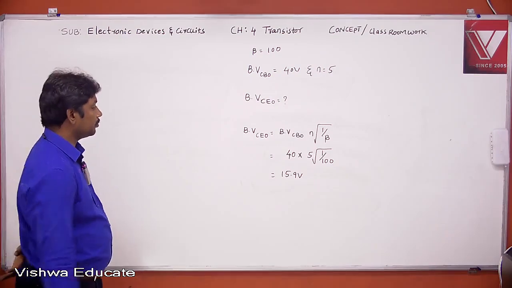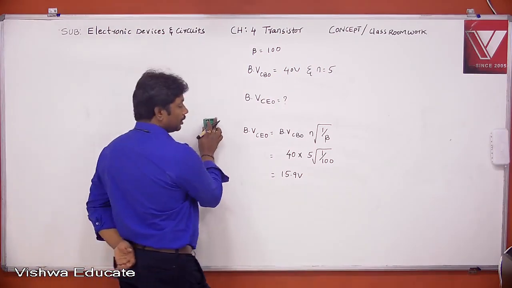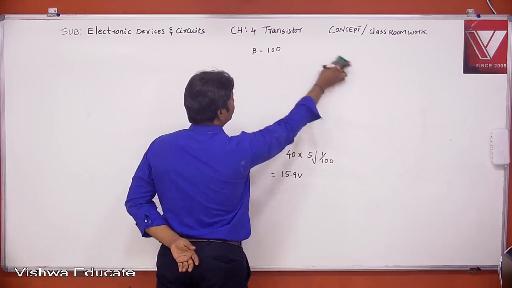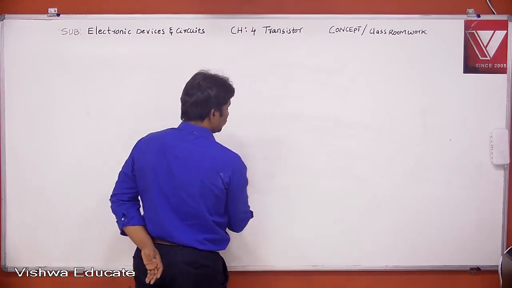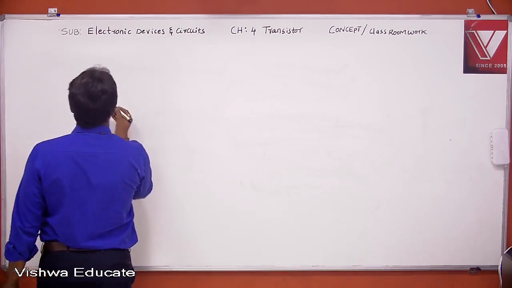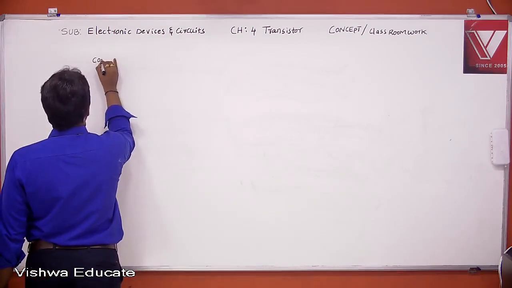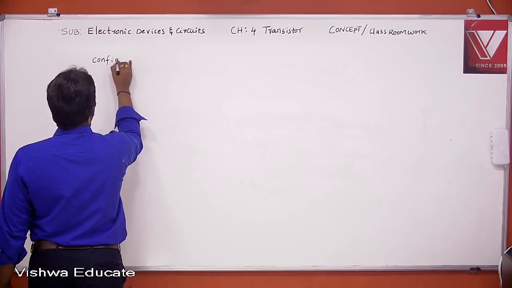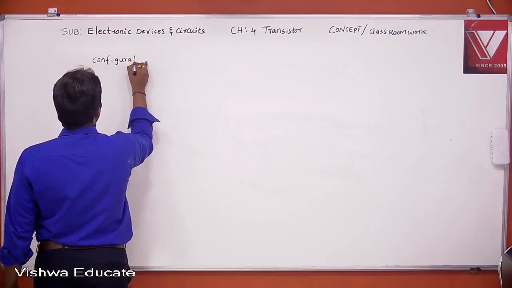Completed? Next topic, configuration of BJT.